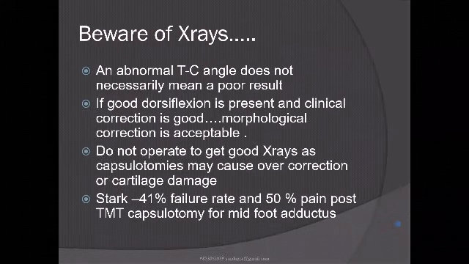Abnormal talocalcaneal angle does not mean a poor result. If good dorsiflexion is present and clinical correction is good, morphological correction is totally acceptable. And don't operate to get good X-rays, because you might overcorrect, over-lengthen and cause more problems and opposite deformities, right? Even in Ponseti's original series, when they assessed radiology at maturity, they found nearly 60 to 70% did not have a perfect looking X-ray, but they had a perfectly functioning foot.